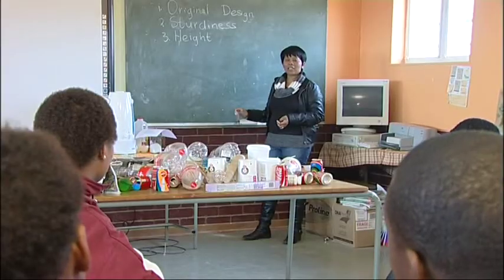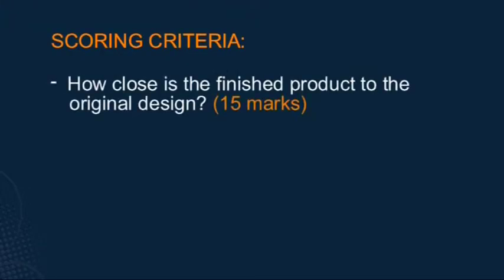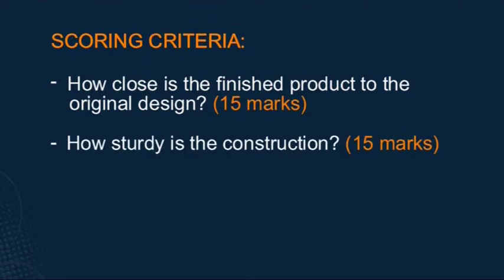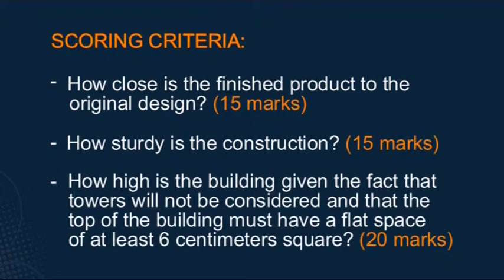Discuss the scoring criteria that will be used to determine the winner of the contract to construct the building. These criteria are: how close is the finished product to the original design? 15 marks. How sturdy is the construction? 15 marks. How high is the building, given the fact that towers will not be considered and that the top of the building must have a flat space of at least 6 centimeters square?